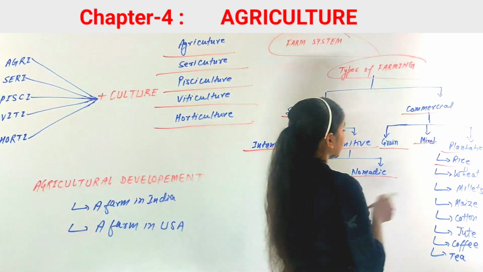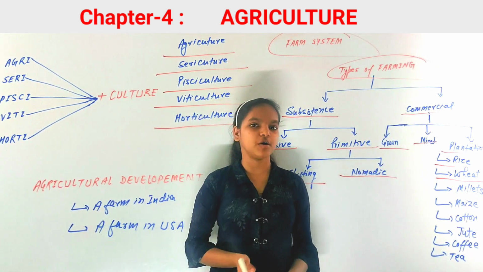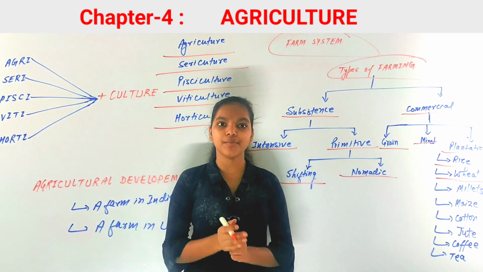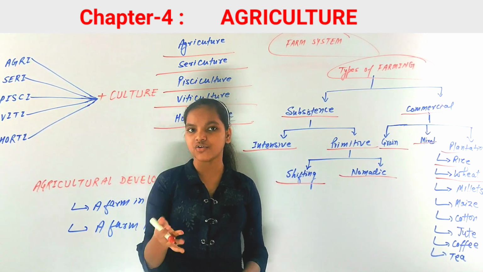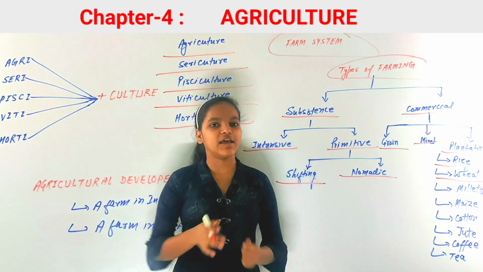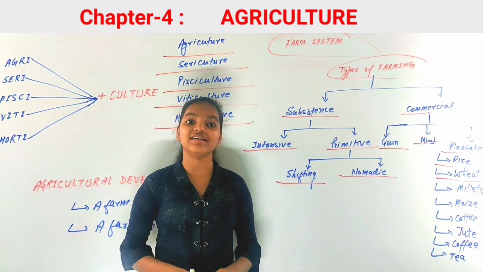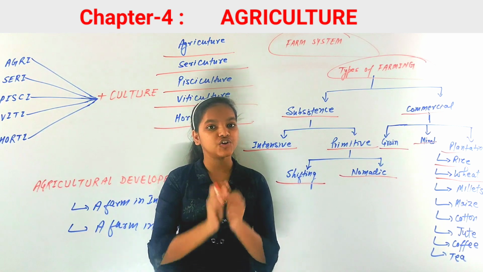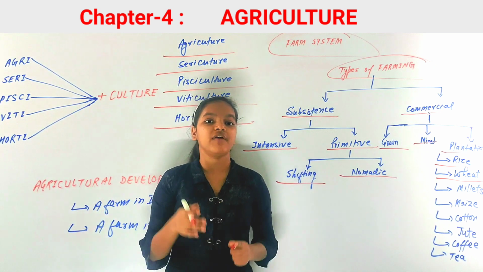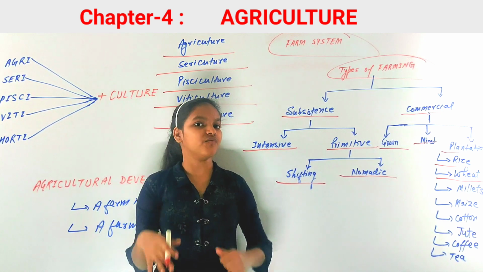So the next crop is wheat. Wheat is also one of the major crops of the world. To grow wheat, what you need is moderate temperature and rainfall when it is growing, and bright sunshine when it is time for harvesting wheat. Now you might be a little bit confused, so let me explain. When it is growing and not yet ready for harvesting, it needs moderate temperature and moderate rainfall. But when it is ripening and ready for harvesting, there should be bright sunshine.